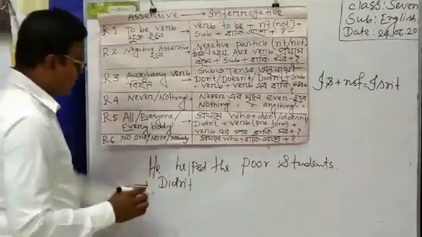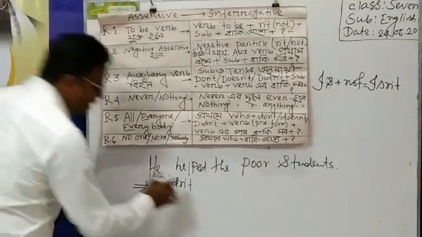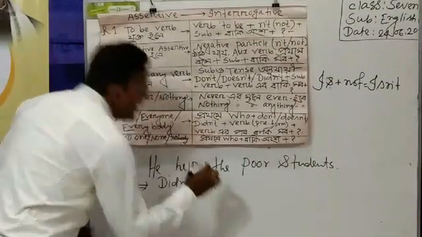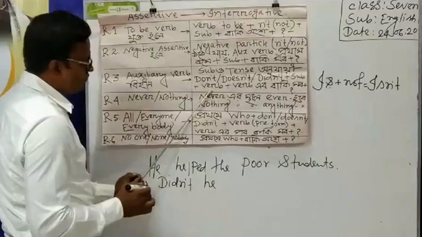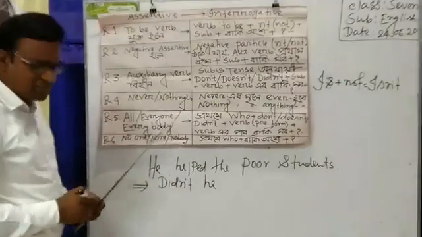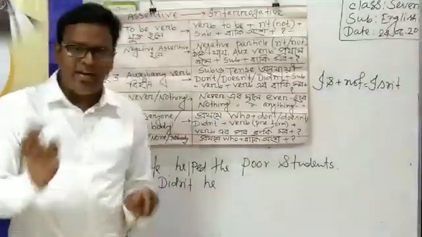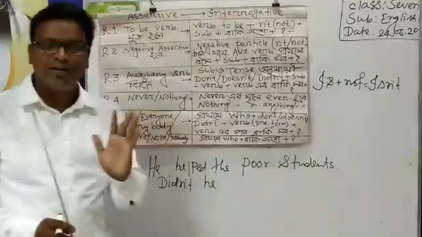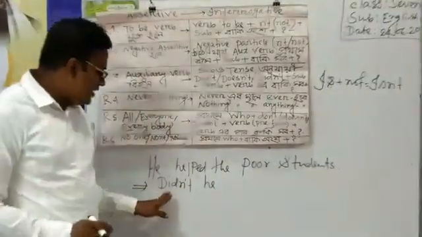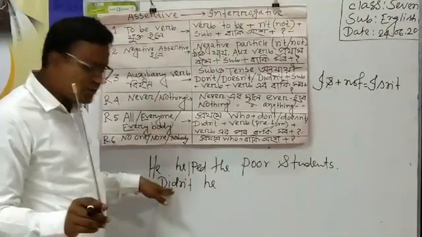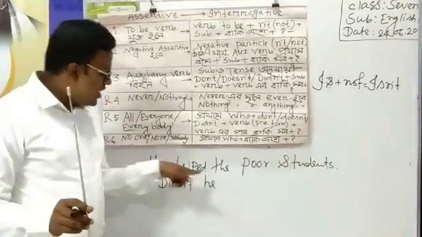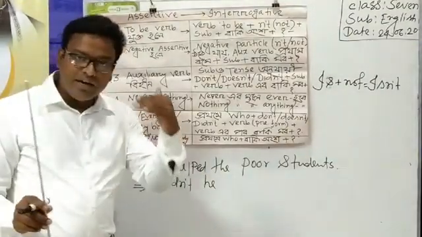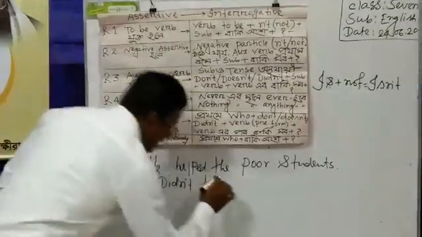And then subject, and subject is "he". Didn't he? And then verb. I have to write the base form of verb, not "helped". Ed will not be added here because "didn't". I have to write here "didn't". That's why "help" will only be written here. Help.